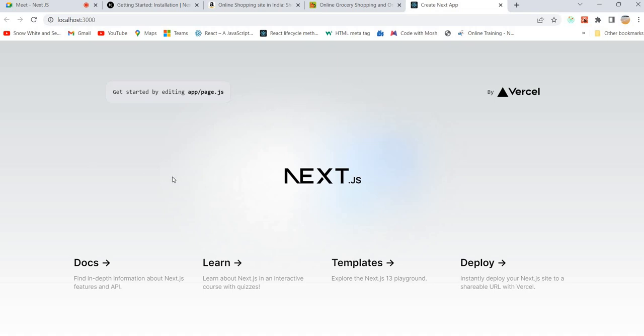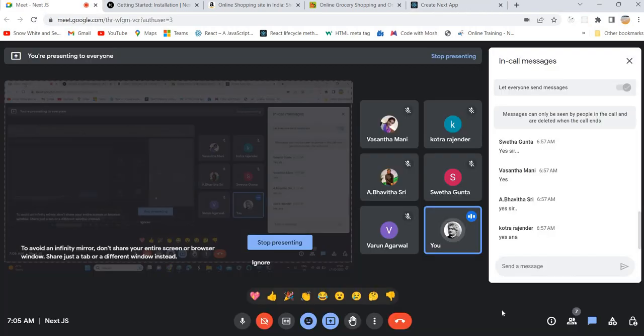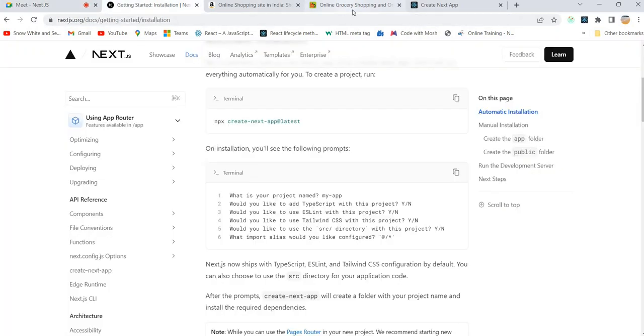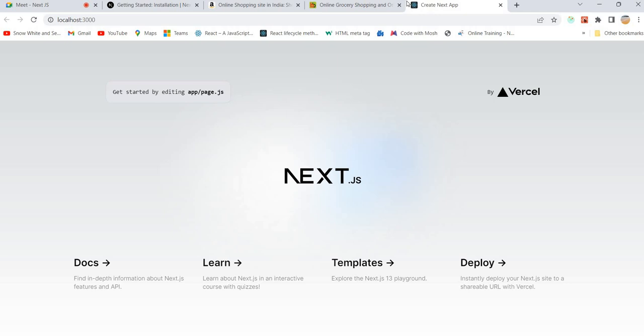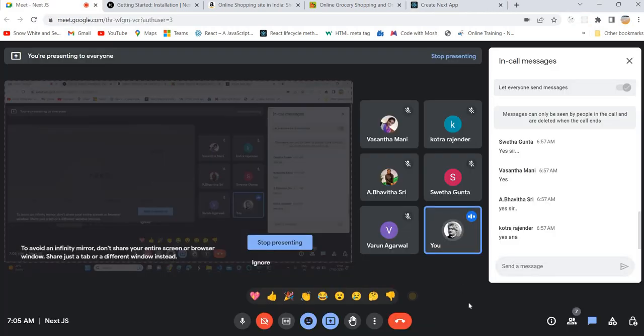Then where is it actually coming from? The title is create next app, and it is showing some information on the home page. Are you ready to create some pages and do something? Just give me yes or no quickly.